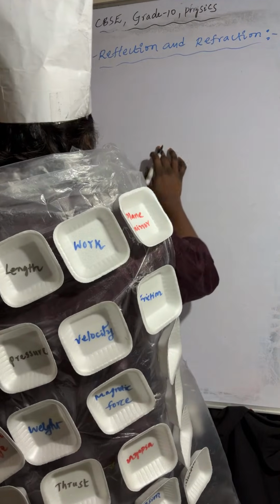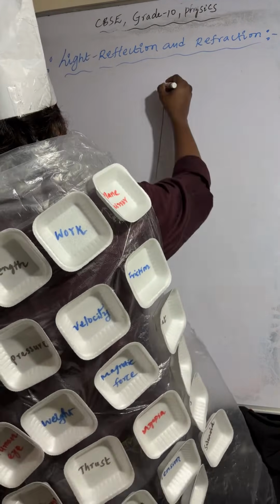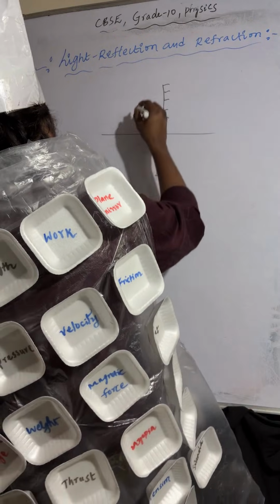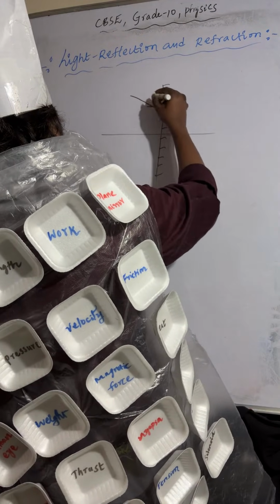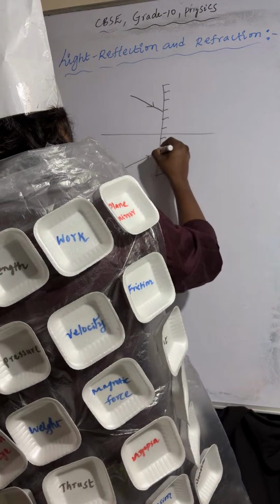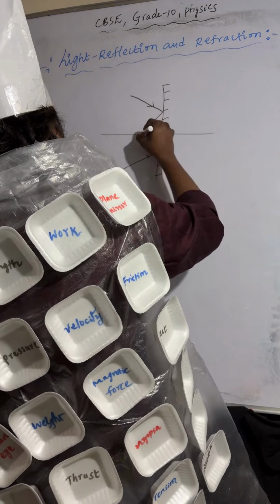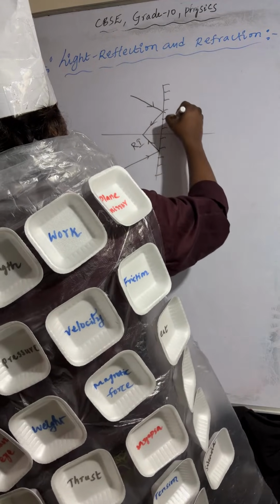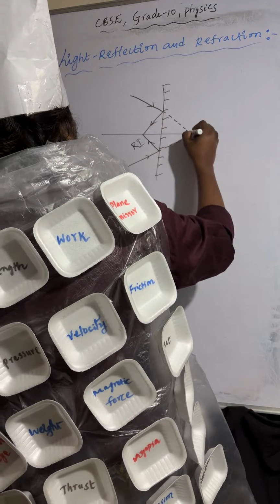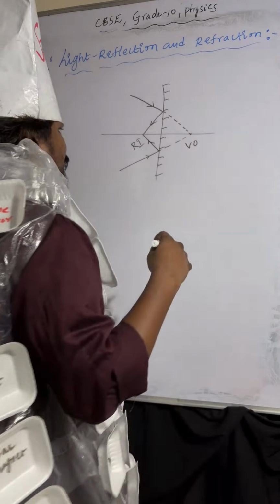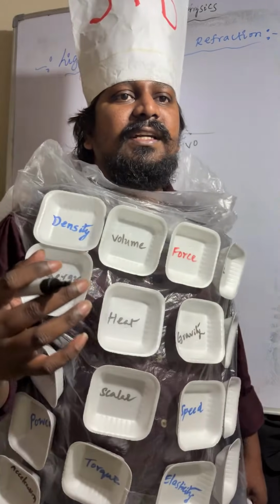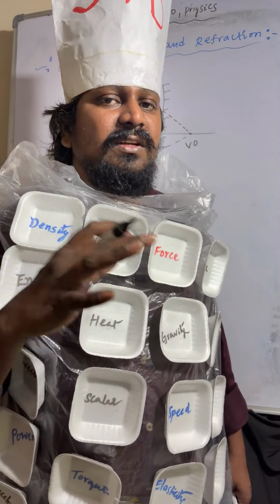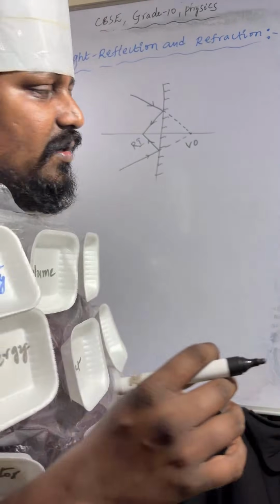Now, object and image. This is the point. Light rays are coming from the point. After reflection, those light rays are meeting at one point, so this is the real image. And if you extend the incident light rays, this is the virtual object. The point of intersection of reflected light rays is called real image. The point of intersection of extended incident light rays is called virtual object.